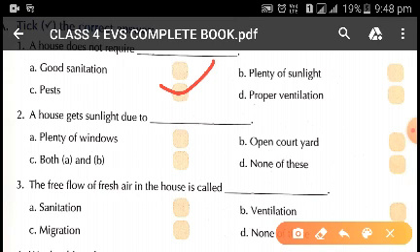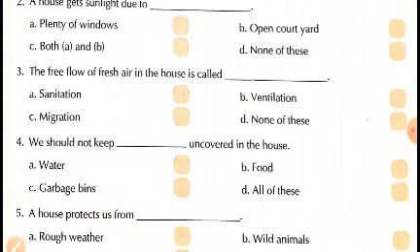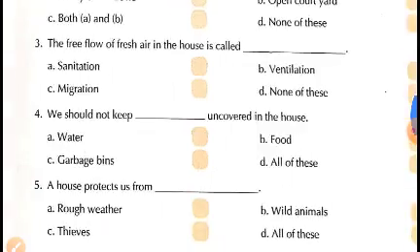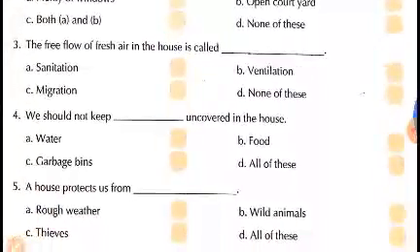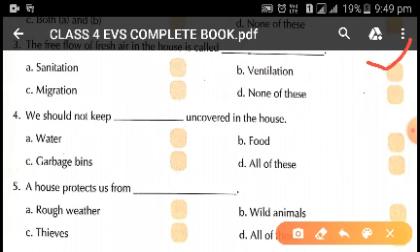Now a house gets sunlight due to plenty of windows and open courtyard. That means option number C, A and B. Answer is A and B. Both are correct. Now third one is free flow of fresh air in the house is called ventilation. So you will tick in the box in front of ventilation. So the free flow of air in the house is called ventilation.